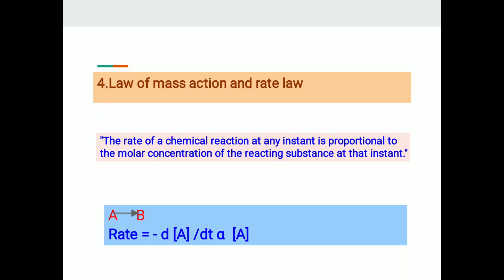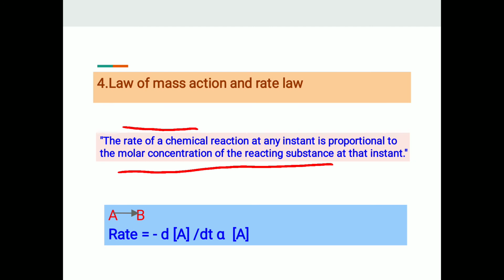Next point, law of mass action and rate law. Law of mass action, the statement is: the rate of a chemical reaction at any instant is proportional to the molar concentration of the reacting substance at that instant. It is observed that the rate of chemical reaction depends upon the molar concentration of reacting substance only.